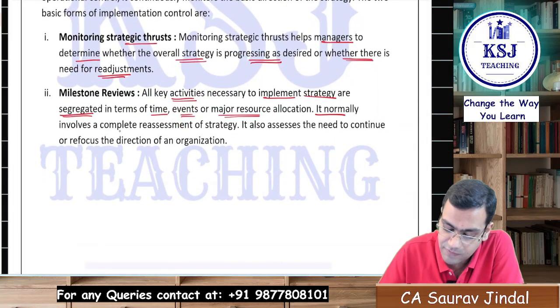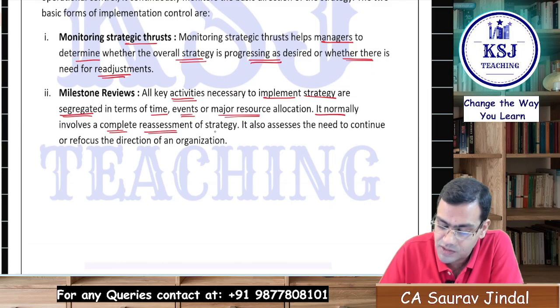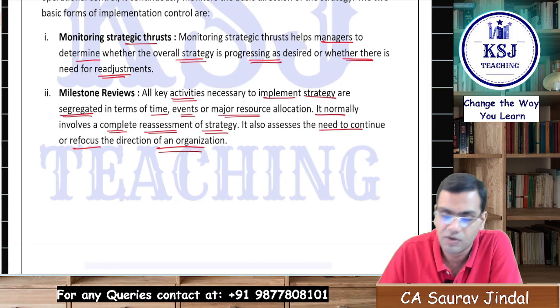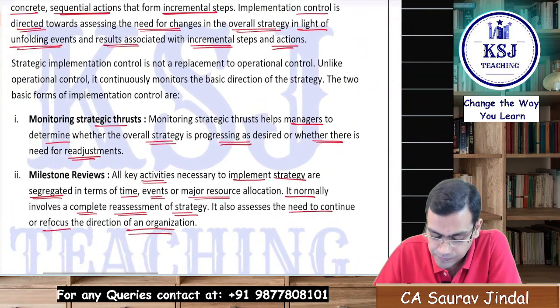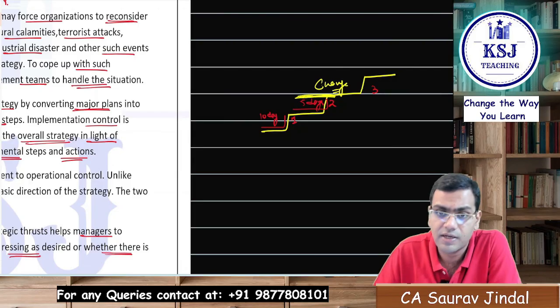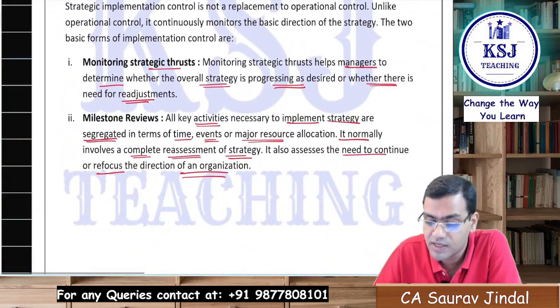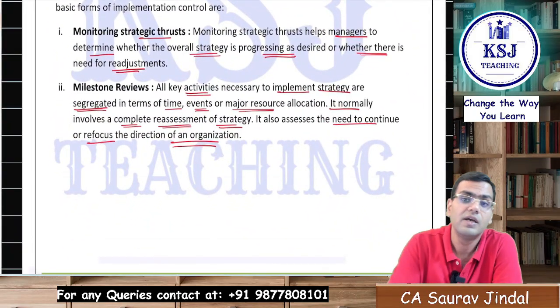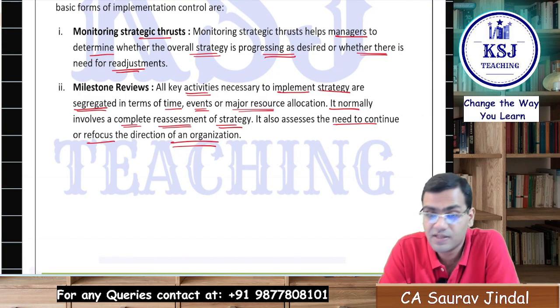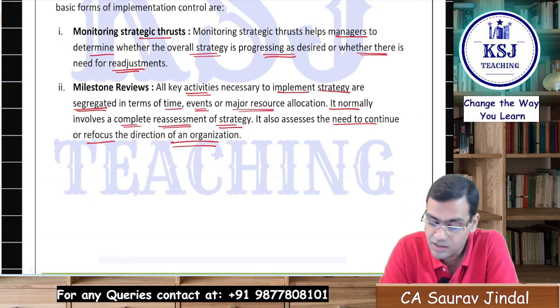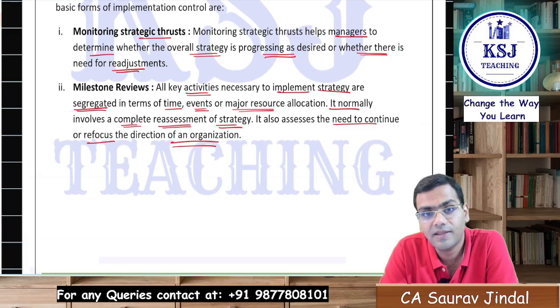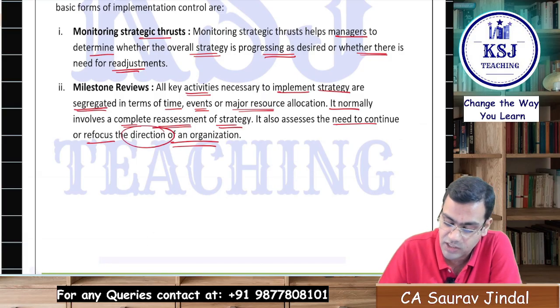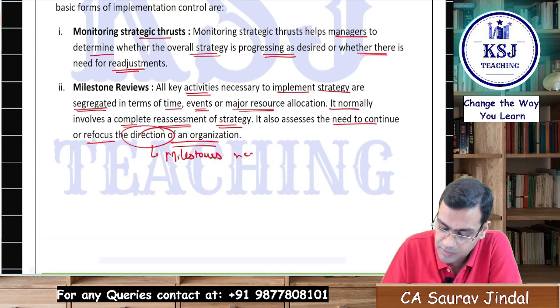It normally involves a complete reassessment of the strategy. It also assesses the need to continue or refocus the direction of an organization. Clear? These are the milestone reviews: whether the milestones are being achieved with the current strategy itself, or whether the current strategy needs to be changed, or whether the milestones need to be changed, or there are major changes required in the direction of the company. Refocus the direction means the milestones need to be changed.